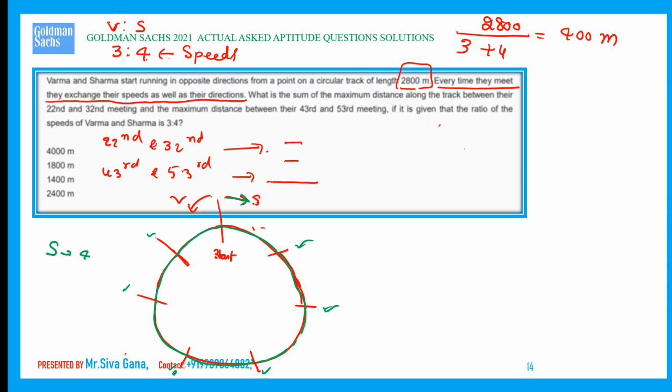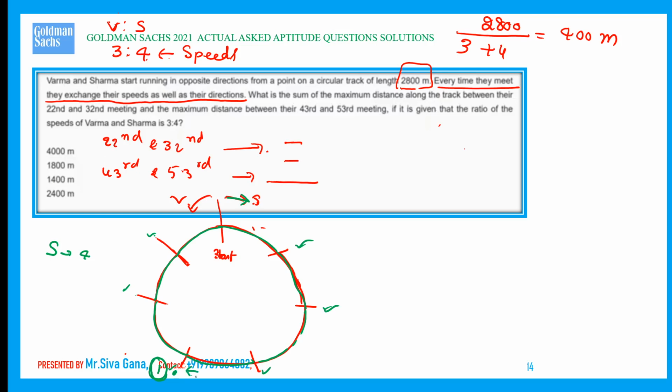Verma covers 3 milestones: 1, 2, 3. This is the first meet. Let us take Sharma as a reference. Sharma covers 4 milestones and is moving like this.